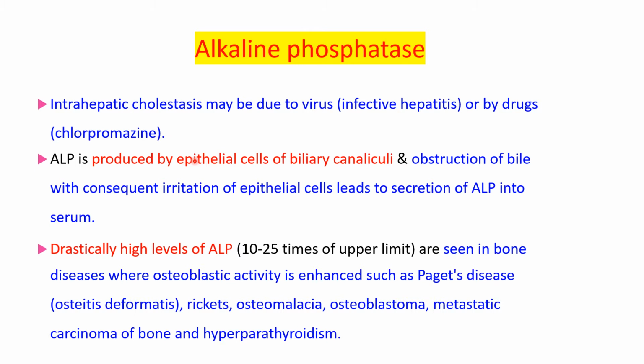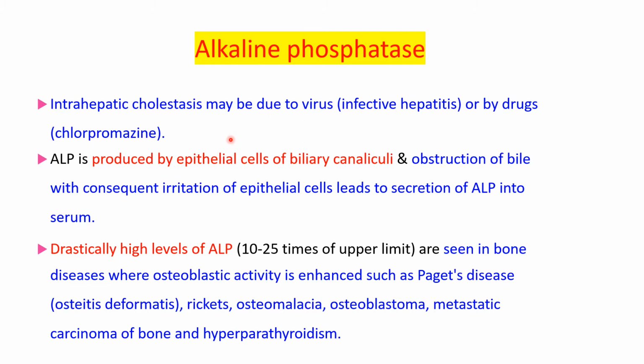Obstruction may be due to biliary gallstones or carcinoma of head of pancreas, or because of a virus, for example in infective hepatitis, or by drugs such as chlorpromazine. So there can be obstruction to the flow of the bile, and that will lead to an increase in the alkaline phosphatase level.